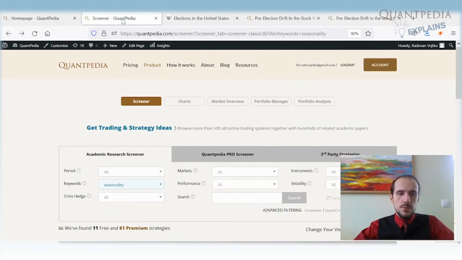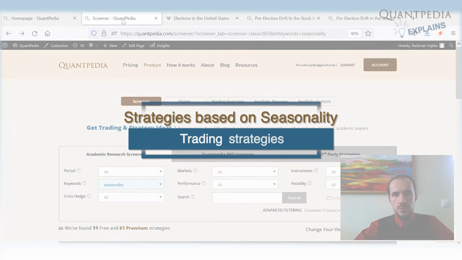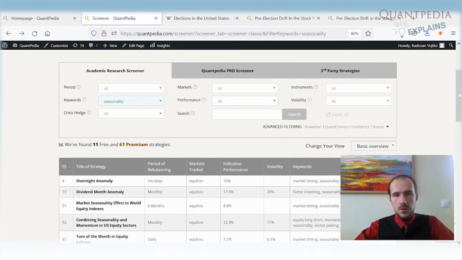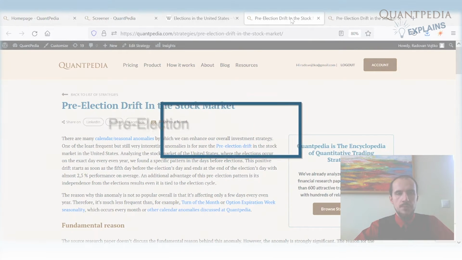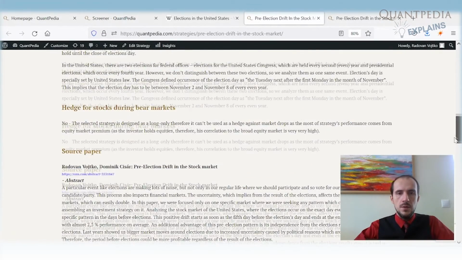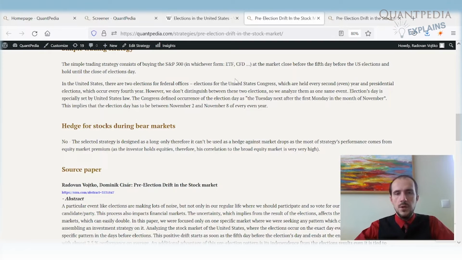This type of strategy, so pre-election drift or drift before the election, is a seasonality strategy. There are a lot of seasonal strategies in the media and of course in academic research. The seasonal anomalies are quite popular in academic research. What we will discuss is a pre-election drift strategy. So the pre-election drift strategy says that there is a significant drift in the stock market in the few days before the election. If I'm talking about the elections, I'm talking about the elections to the United States Congress or presidential elections.